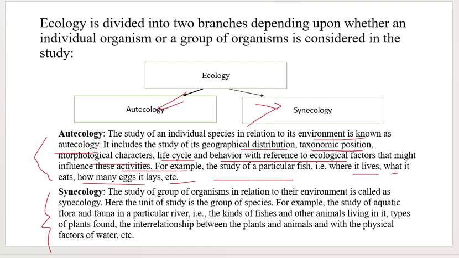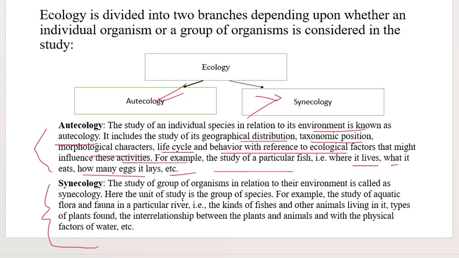Then comes synecology. Synecology is the opposite of autoecology: whereas autoecology is the study of an individual species, synecology is the study of a group of organisms in relation to their environment. Here, the unit of study is a group of species. For example, the study of aquatic flora and fauna in a particular river: the kinds of fishes and other animals living in it, the types of plants found, and the interrelationship between the plants, the animals and the physical factors of the water.